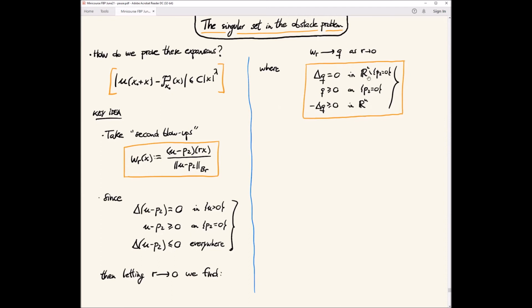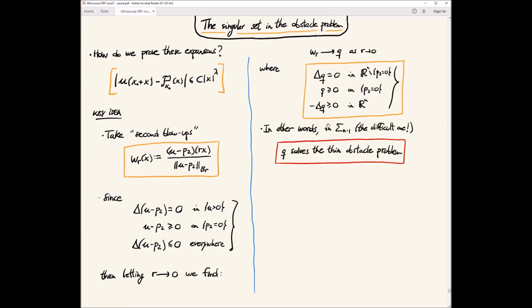But what is this? Well, this is the thin obstacle problem. When P2 equals 0 is a hyperplane, so it depends on the dimension, and this is why I say here sigma n minus 1. When this is a hyperplane, then Q solves the thin obstacle problem. So I take second blowups and I get solutions to the thin obstacle problem in sigma n minus 1.